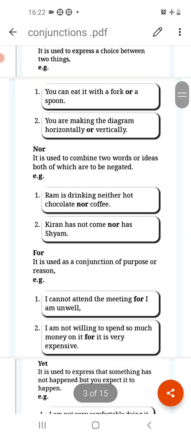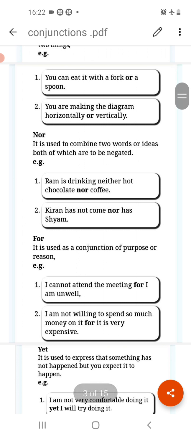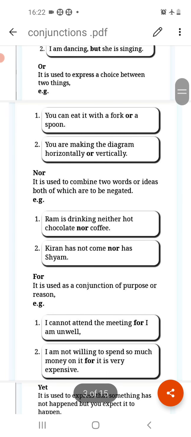Now the next example is you are making the diagram horizontally or vertically. So now you have a choice, either you can make it horizontally or you can make it vertically. So whenever we have a choice between two things, then we always use the conjunction or.